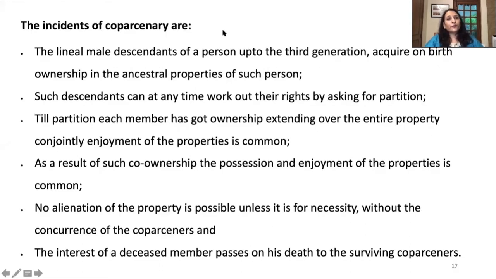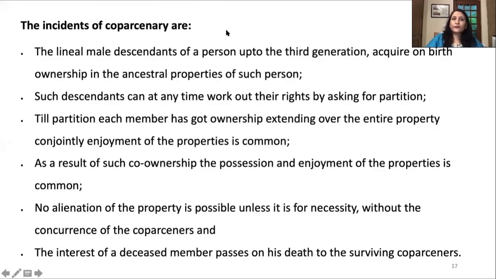The incidents of co-partnery: the lineal male descendants of a person up to the 3rd generation acquire on birth ownership in the ancestral properties of such person. These rights a person acquires on birth only. As soon as he takes birth in that family, he acquires them.